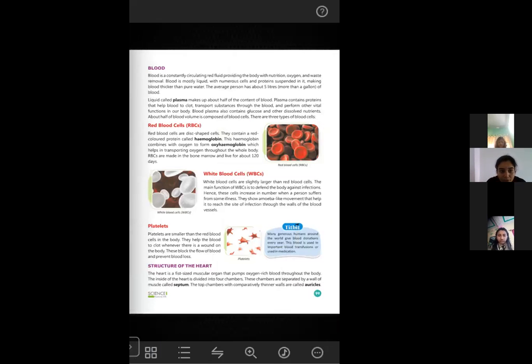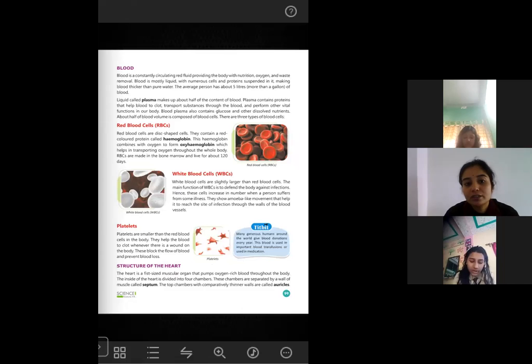Let's see what is written in your book. The heart is a fist-sized muscular organ that pumps oxygen-rich blood throughout the body, and at the same time it also pumps the carbon dioxide containing blood so that it can reach the lungs, and from the lungs it can be given out to the environment.